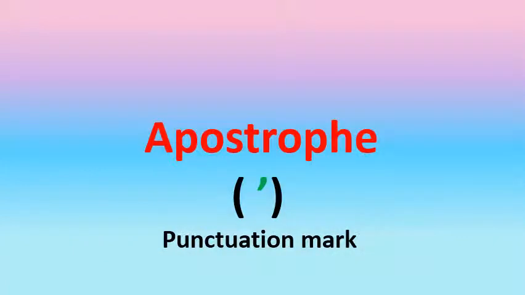Children, let's learn something interesting today. Apostrophe. Children, what is an apostrophe? An apostrophe is a punctuation mark used in English writing. Children, notice the apostrophe here. It's a punctuation mark.